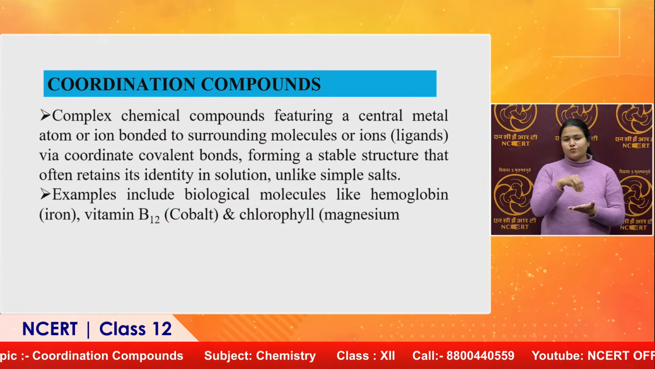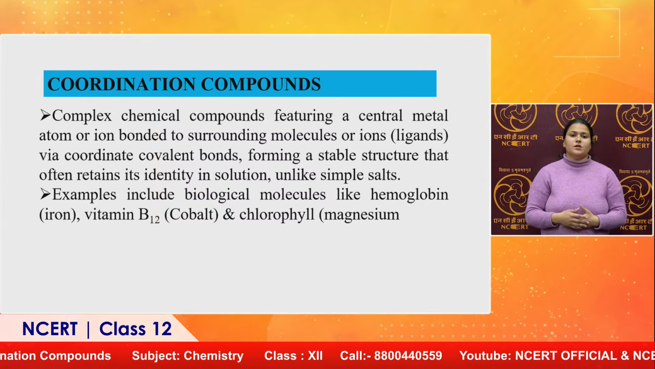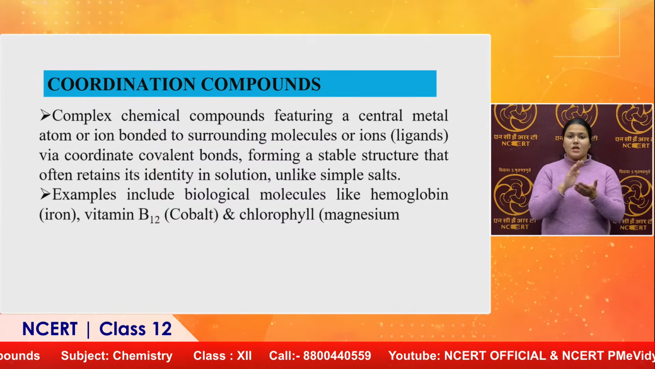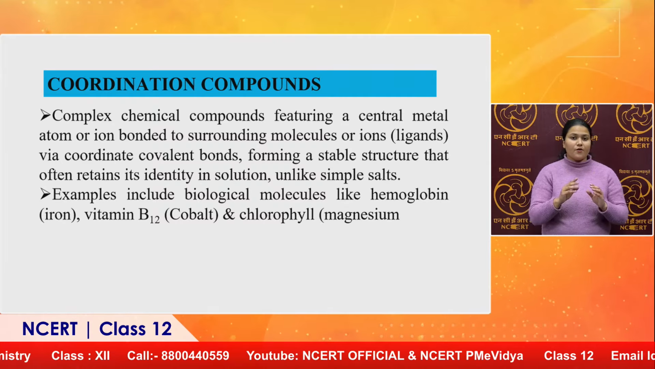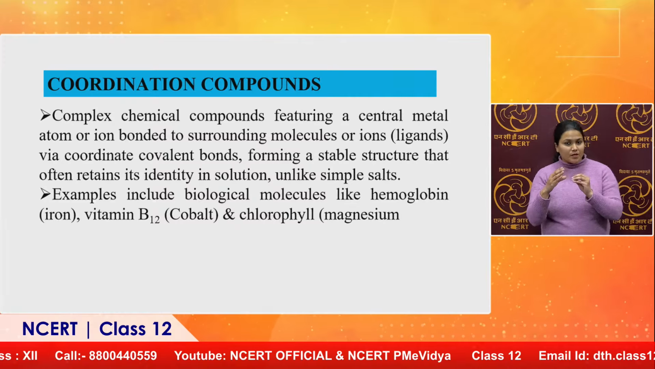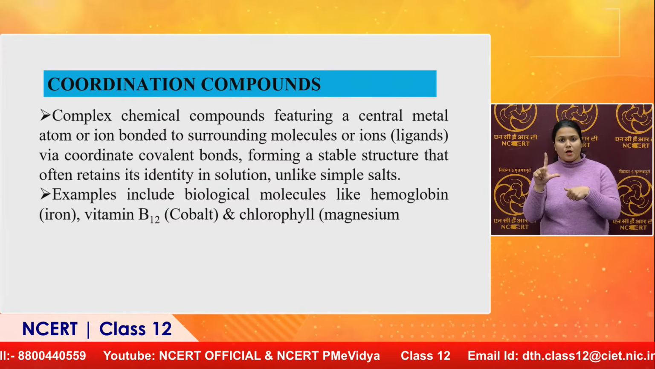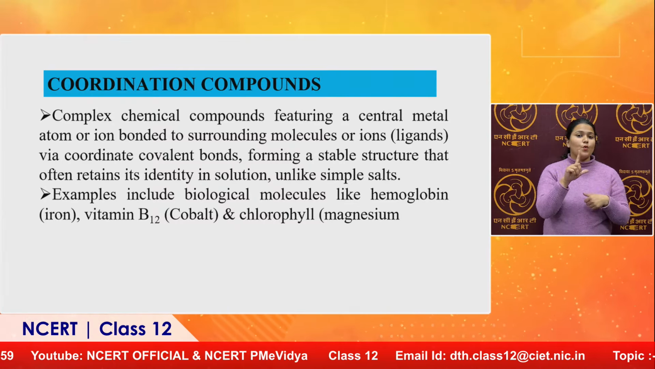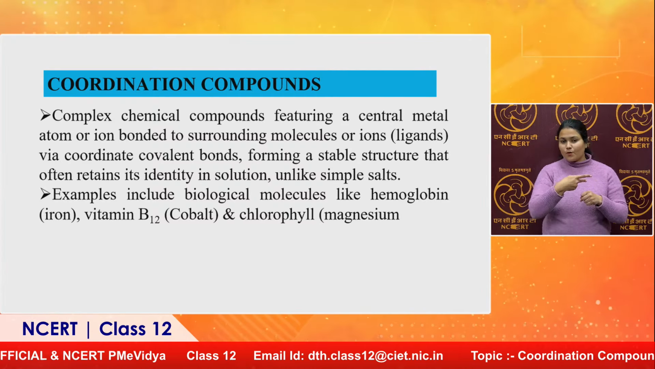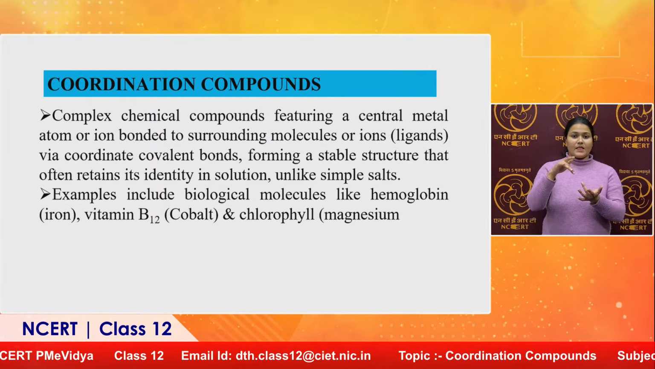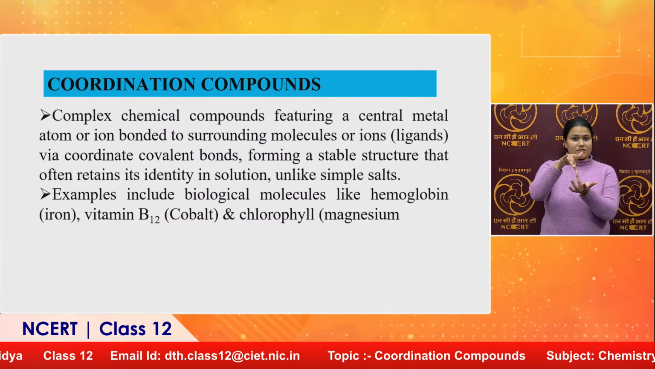We can have examples including biological molecules like hemoglobin, which is composed of iron metal, vitamin B12, made up of cobalt, and chlorophyll, which is made up of magnesium. These all are examples of coordination compounds in which the central atom is surrounded by different donor atoms.